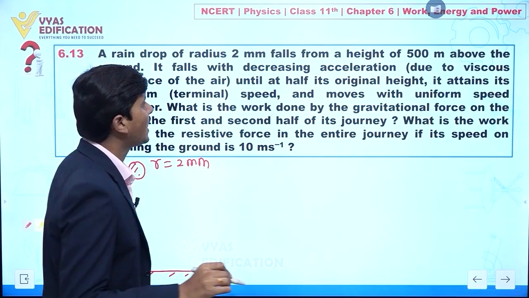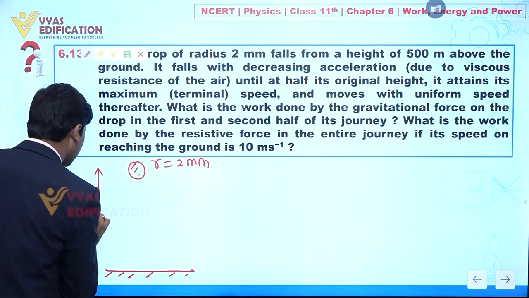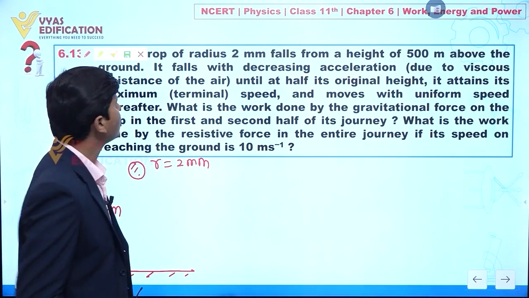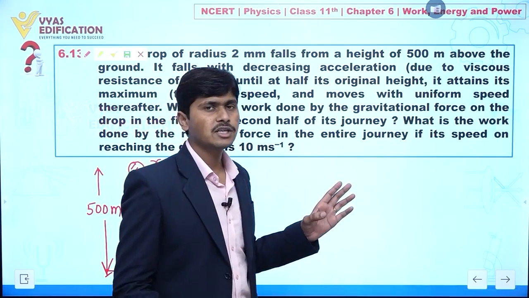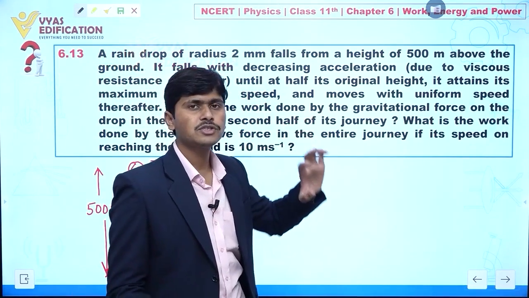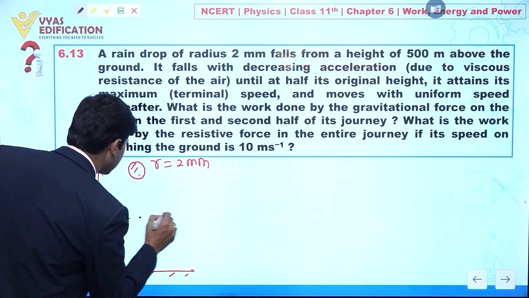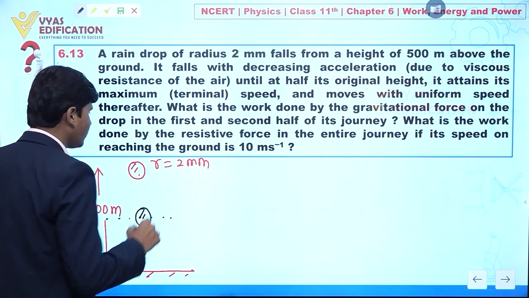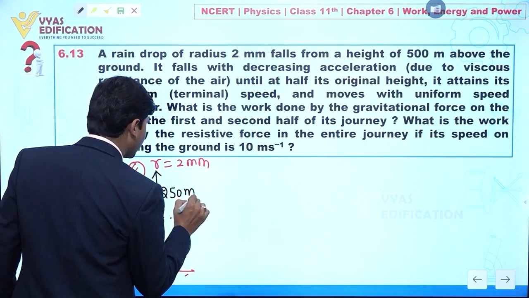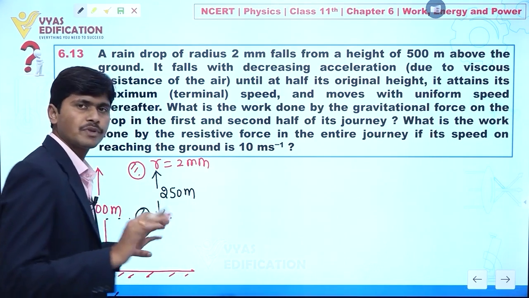It falls from a height of 500 meter above ground, so let's suppose this distance is 500 meter. It falls with decreasing acceleration due to viscous resistance of the air until half of its original height. So let's suppose at a certain point it reaches here, and this is 250 meter.